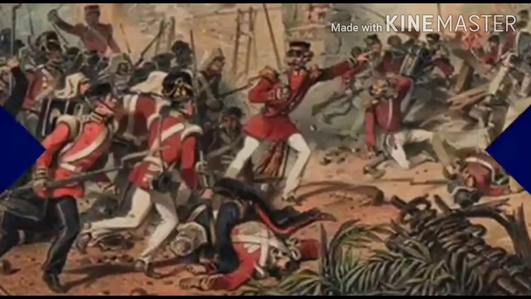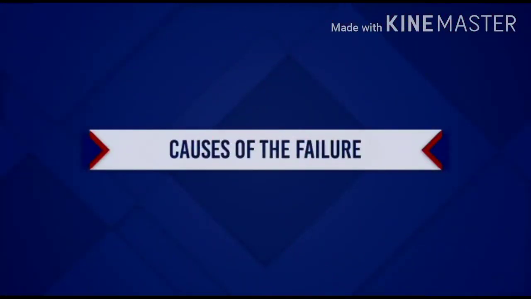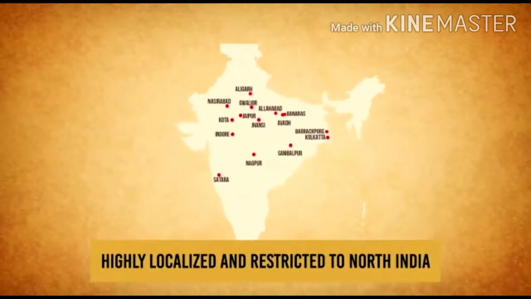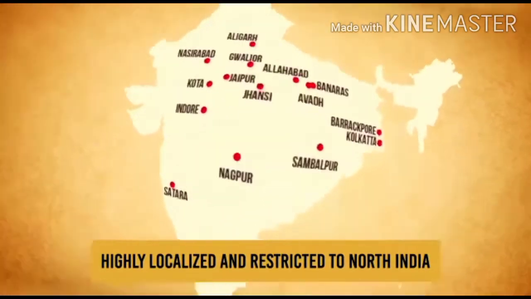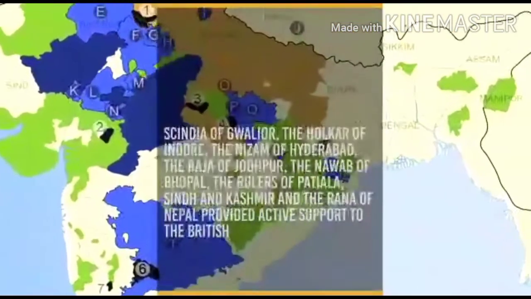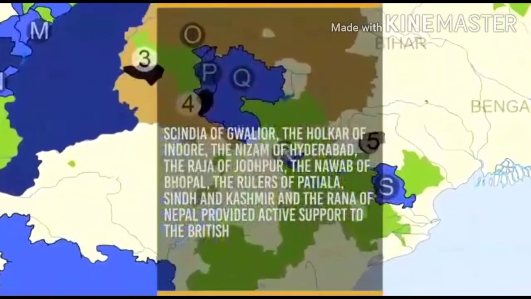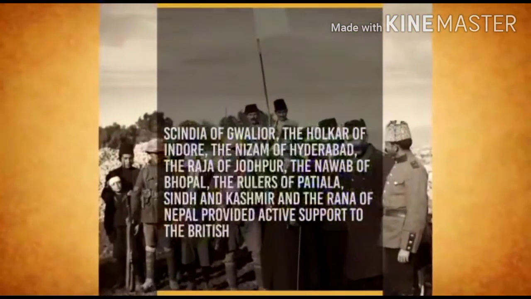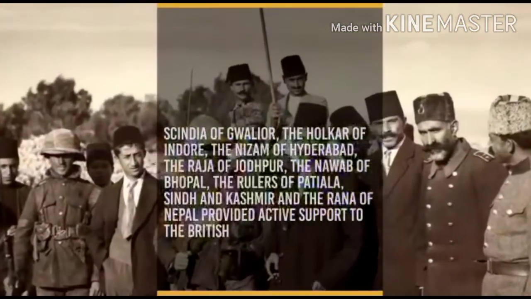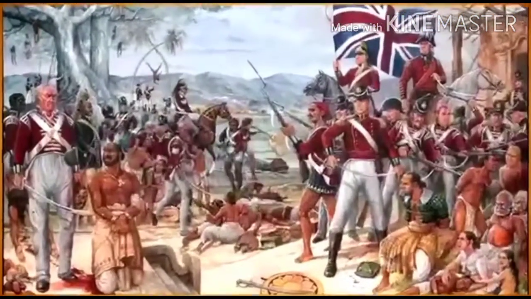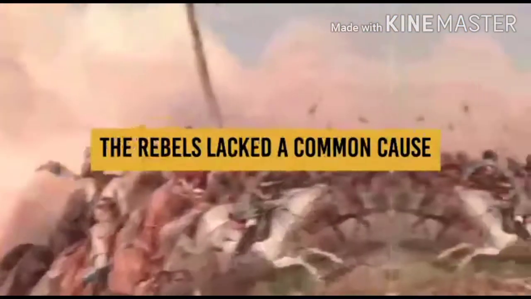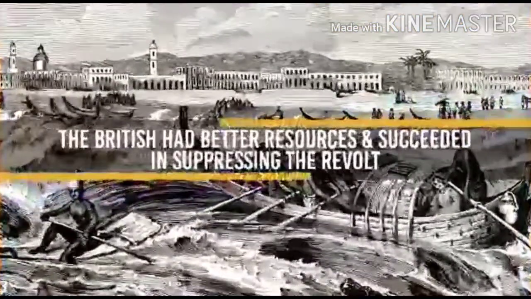Children, this revolt was suppressed by the British. There were a few causes which were the reason for the failure of this revolt. The first reason was the limited scope of the revolt. The entire country did not participate in the revolt. It was limited to Delhi, Meerut, Awadh, Bihar, Rohilkhand and some neighboring territories. The entire region of South India along with Punjab, Gujarat, North and West, Rajasthan, Bengal and Madhya Pradesh, etc., remained away from the revolt.